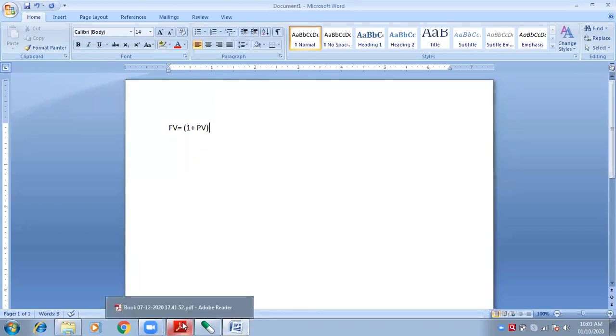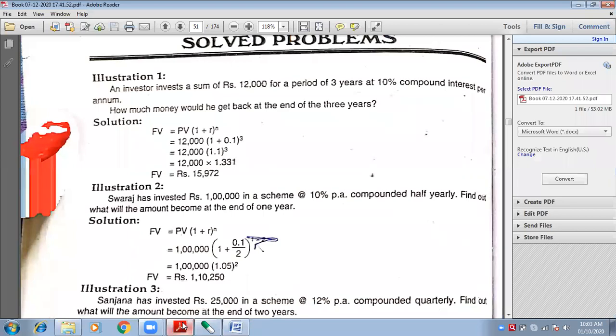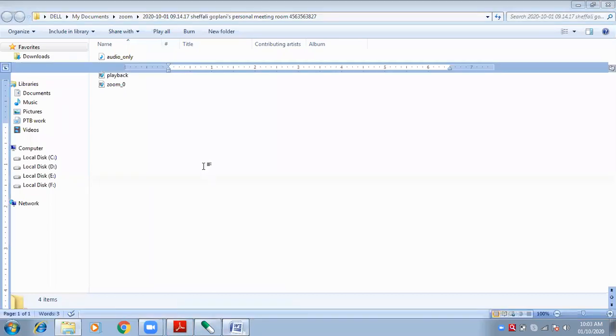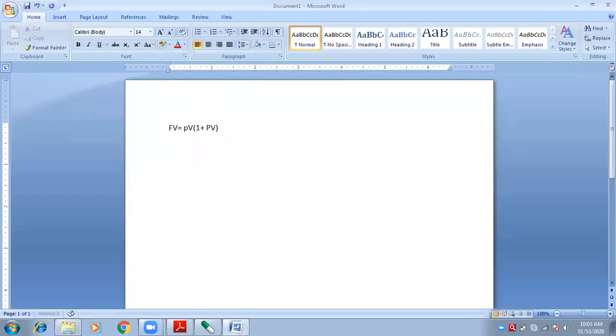Raised to n. Okay, we can write it this way also. Wait, I'll tell you. Future value is equals to present value bracket 1 plus r. R should be small, and raised to n. N should be small, and it should be raised to. I know it is very small, it's coming too small. Let me try to increase the size.